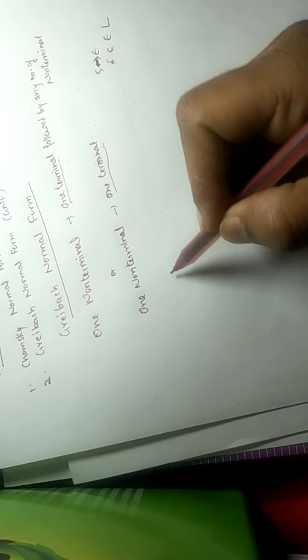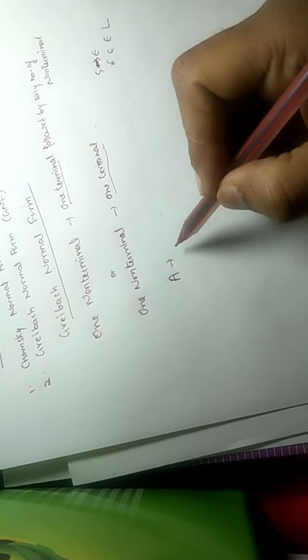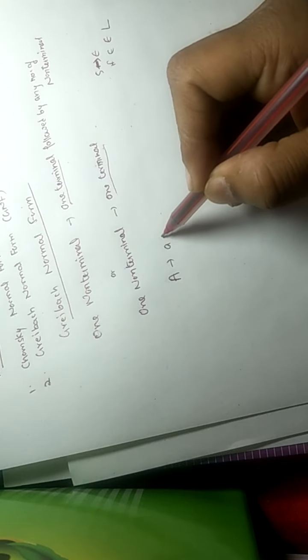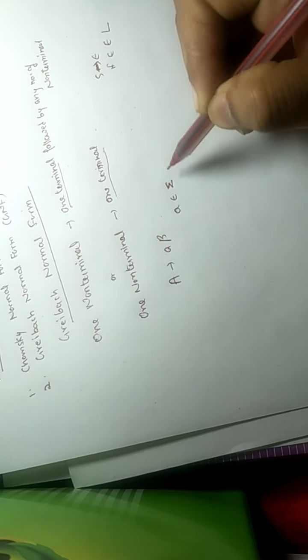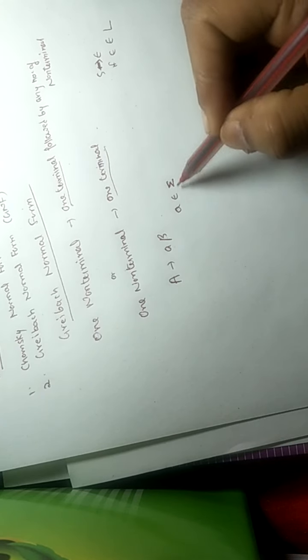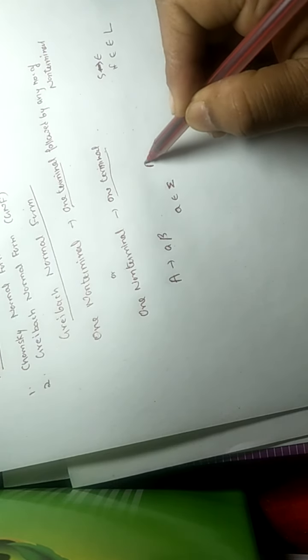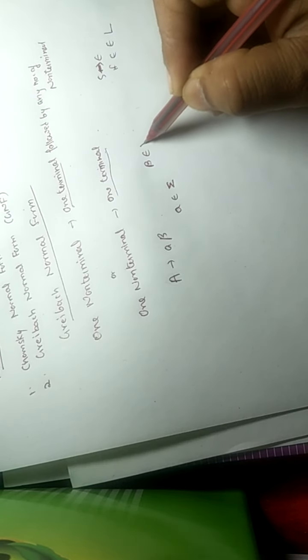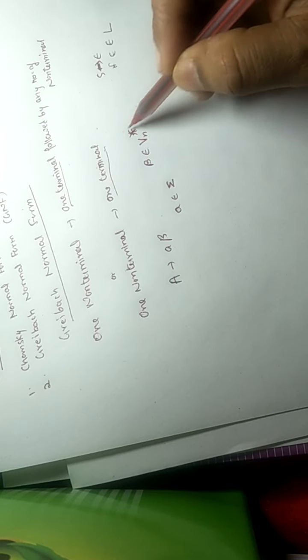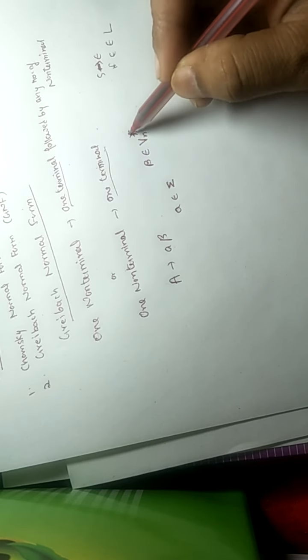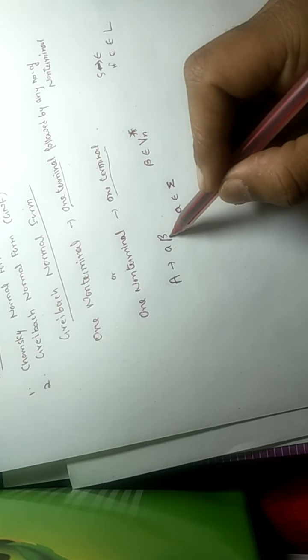It can be written as A tends to small a beta, where a is a single terminal. It belongs to the terminals. It may be small a, small b, and beta belongs to any number of non-terminals. Beta is a combination of non-terminals, and star means it may be epsilon here.